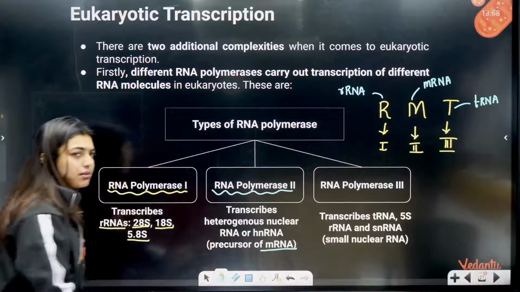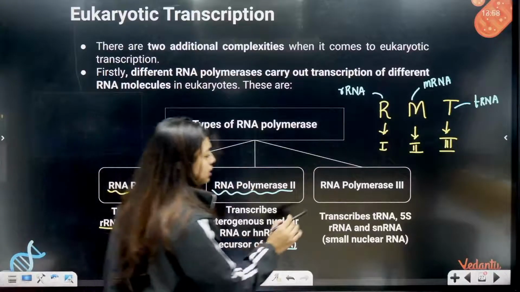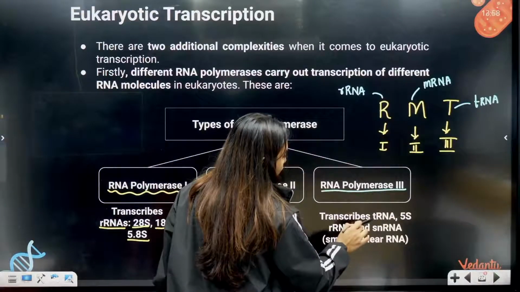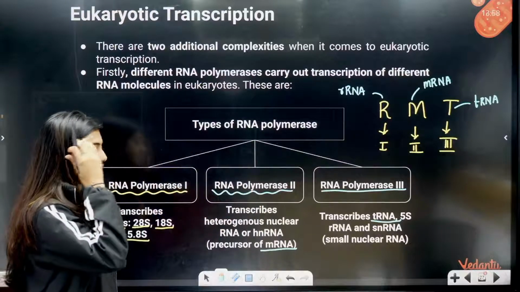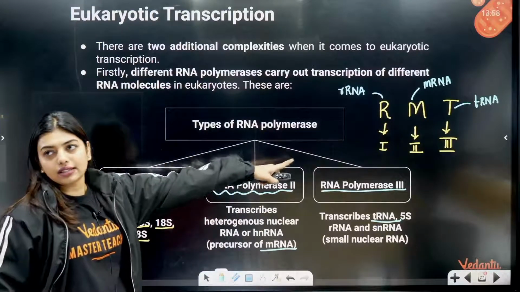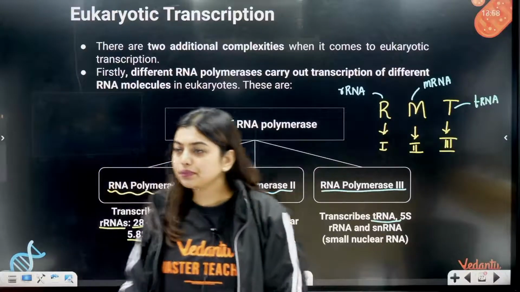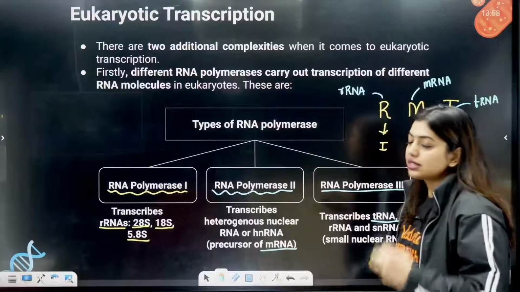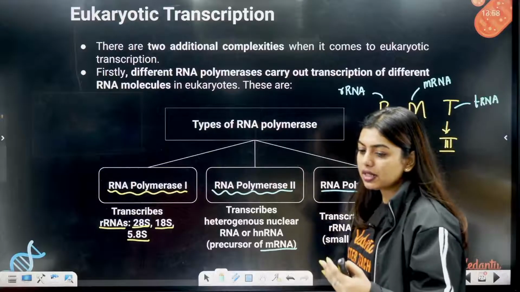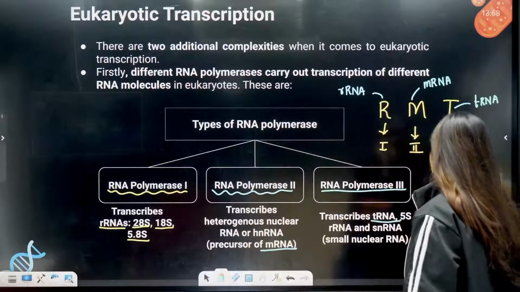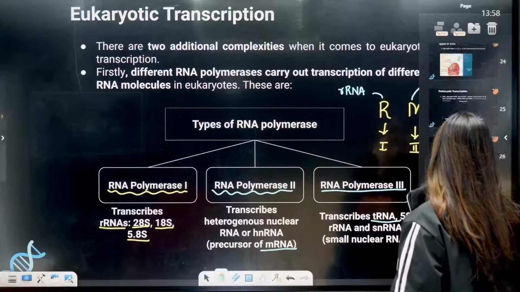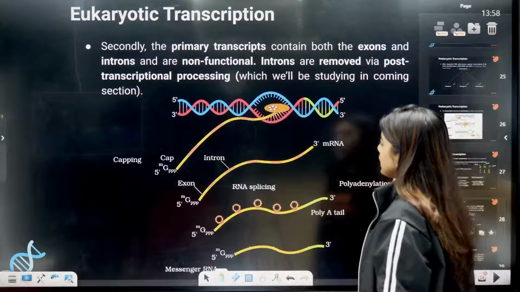precursor of mRNA. Just remember mRNA, no problem. Here RNA polymerase 3 transcribes tRNA, 5S rRNA and snRNA. So here you can tell this. Clear? Fine. So understand, different RNA polymerases will work on different RNAs. Depending on which RNA it's going to transcribe, they are going to be different. Now, eukaryotic, students, that's what I told you.